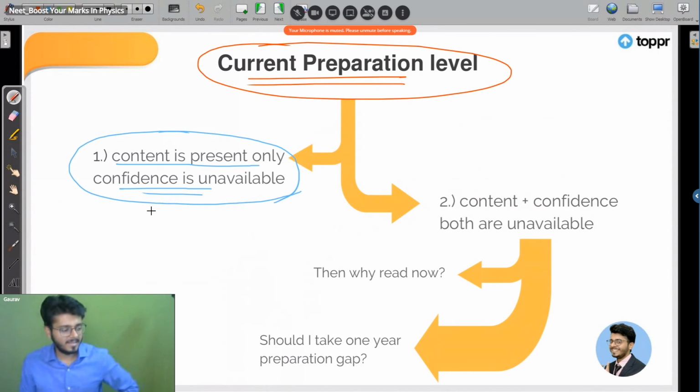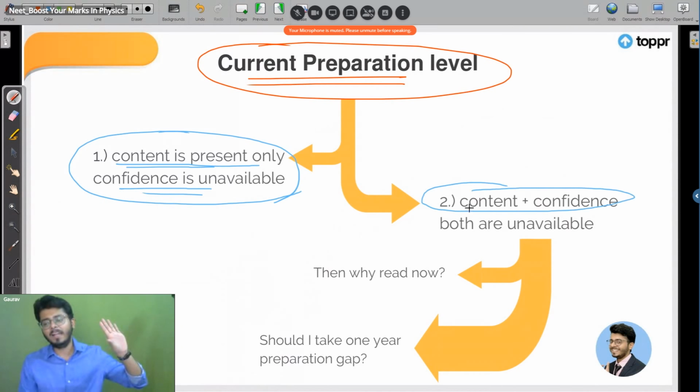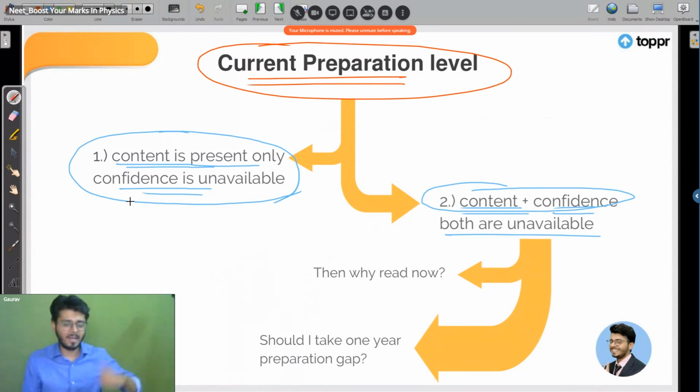Yes or no? They are saying that content तो है sir दिमाग में, लेकिन confidence नहीं आ रहा exam को लेकर के. Yes or no? They feel it, right? And the second category is जो हमारे बिल्कुल मस्त लड़के हैं, इनके दिमाग में content and confidence दोनों नहीं है. Okay, the second category is where content and confidence both are unavailable, right?